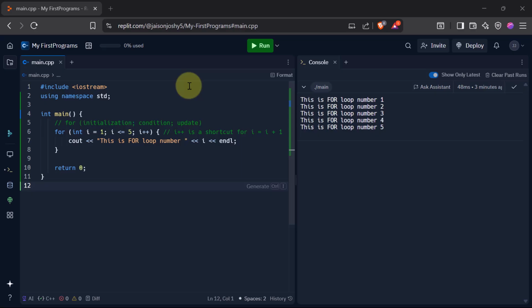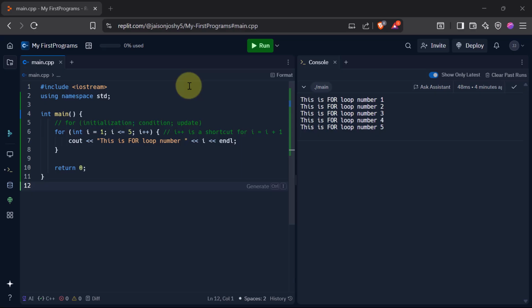Then we have seen how to use variables and data types. We have also seen how to take user input and make use of operators in C++. Then we have also seen how to use conditional logic, the if, else if, and else statements. And then we have also seen loops, and we see how to use while loops and for loops.